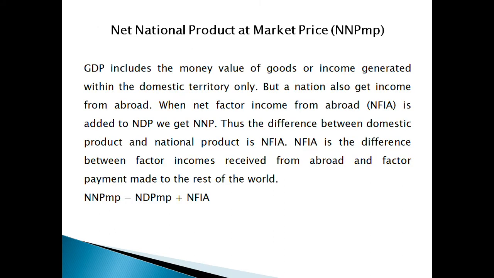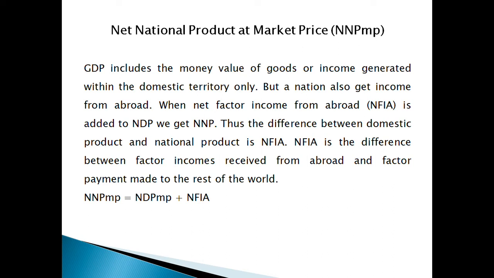The next term is net national product at market price or NNP-MP. GDP includes the money value of goods or income generated within the domestic territory only, but a nation also gets income from abroad. When net factor income from abroad, that is NFIA, is added to NDP, we get NNP, that is net national product. Thus, the difference between domestic product and national product is NFIA.